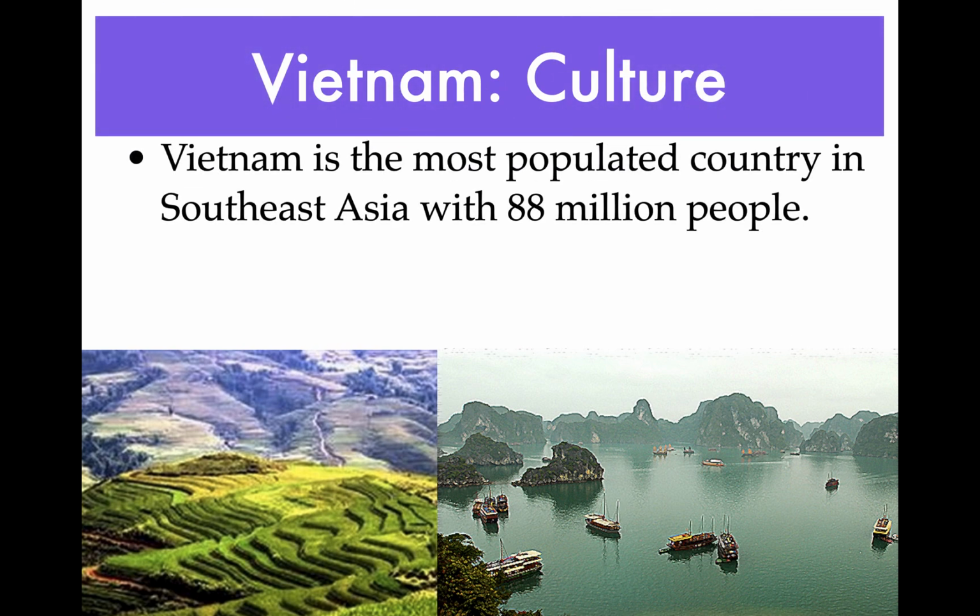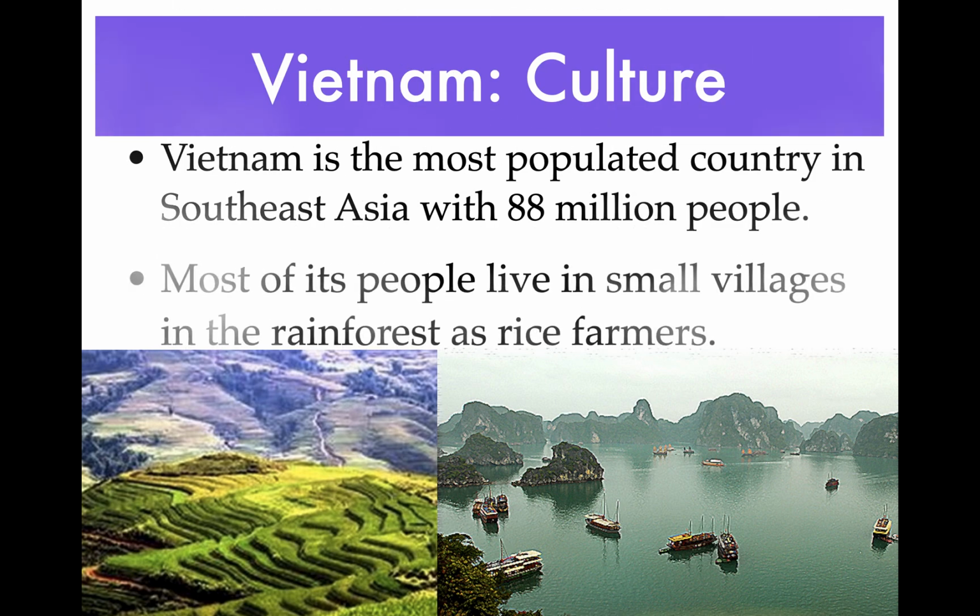So Vietnam is the most populated country in Southeast Asia. It actually has over 90 million people today. Very populated. I don't know if you can tell what they're doing in the bottom. They're doing terracing, which is like they're cutting into the mountainside, probably to grow rice. Rice is basically a grain that you grow, and it needs lots and lots of water. It's very labor intensive, lots of water.